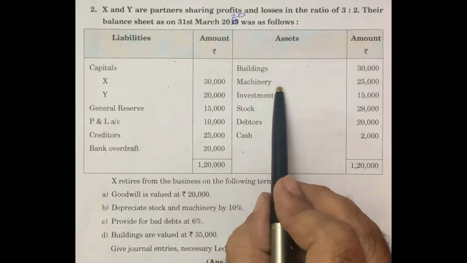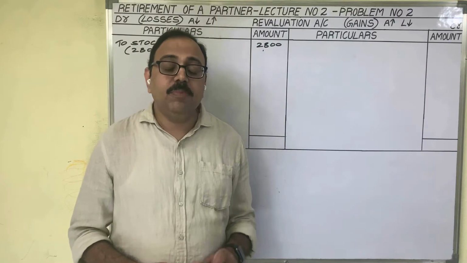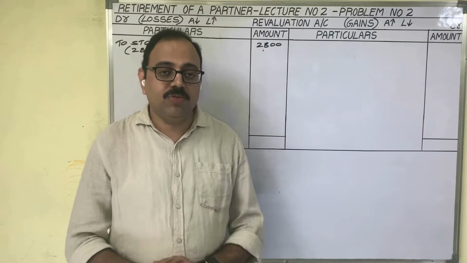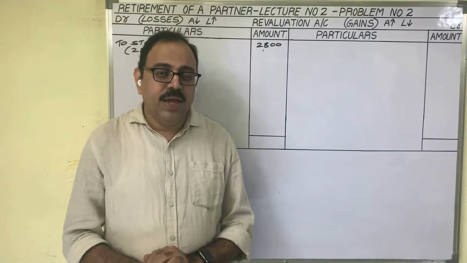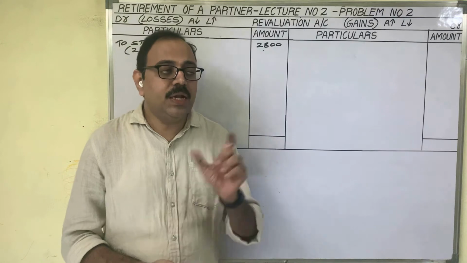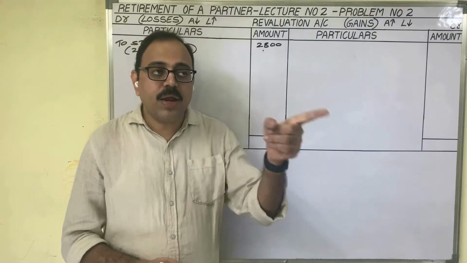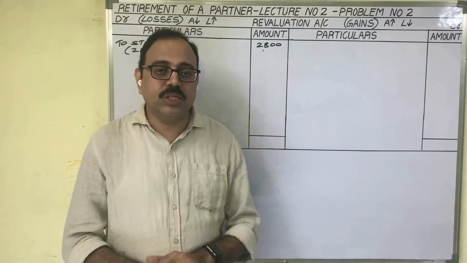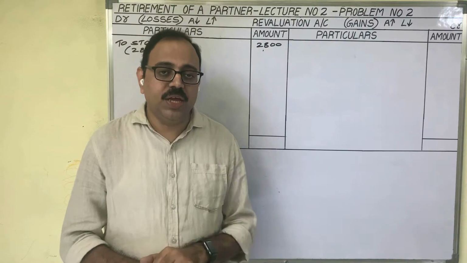B. Machinery is to be depreciated by 10%. In the old balance sheet, machinery value is given as 25,000 rupees. The cost price of machinery is 25,000. The additional information says that 10% of this 25,000 is to be depreciated, meaning the market value is decreased by 10%. So the remaining value is the market price of machinery.